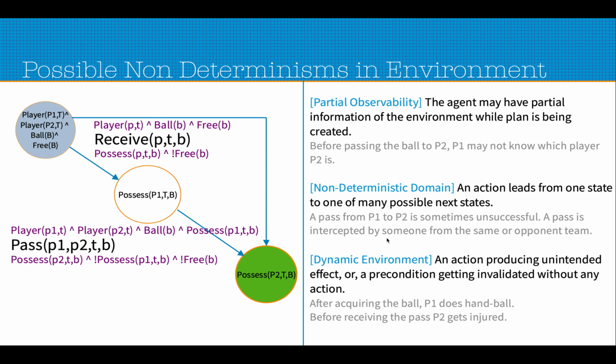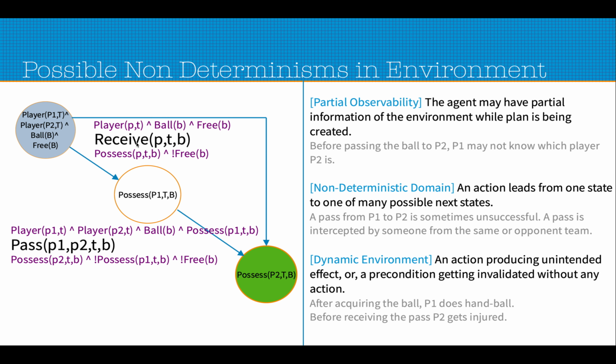The third type of non-determinism that we can model is the environment being dynamic. For example, when the player P1 makes a pass, maybe P1 knows that P2 is a player from the same team and kicks the ball towards P2. But before P2 receives the ball, maybe P2 gets injured and thus cannot possess the ball. Maybe P2 has a hamstring injury suddenly and misses the ball.